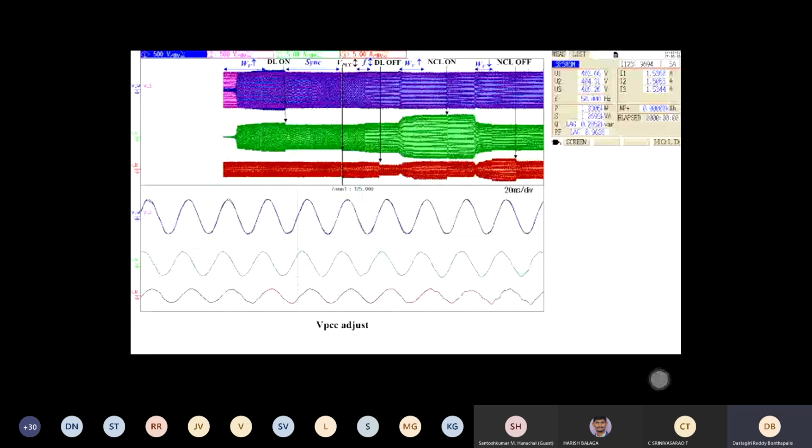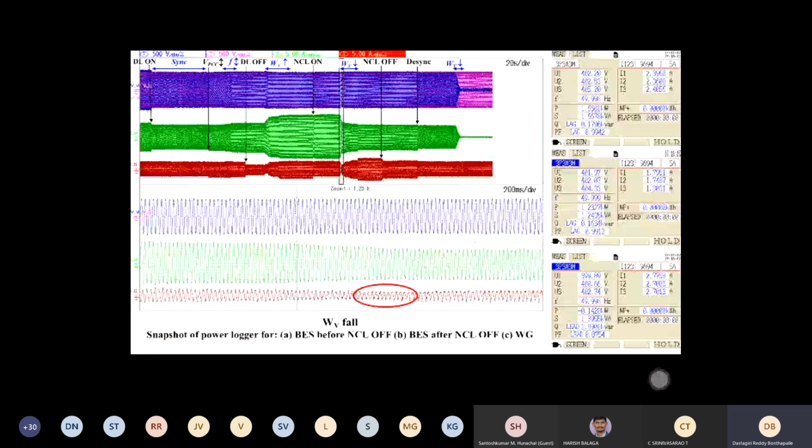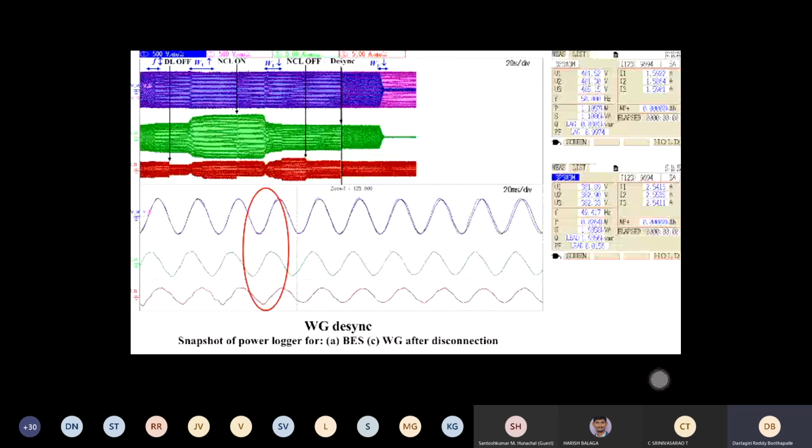I don't want to waste too much time here explaining the experimental results. It is the same scenario that we discussed earlier. So this is where the wind started acting as a motor. That's where you need to take a decision on desynchronization. So you need to desynchronize. When you desynchronize, you see the voltage waveforms going apart. So they are free to run on their own frequencies. This was at 50 frequency, but this has gone to 49.417, and it will degrade further with respect to wind velocity.